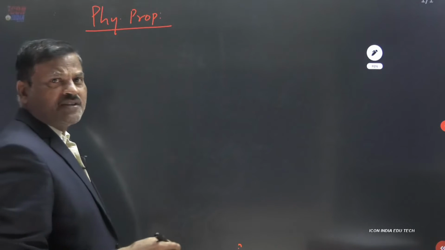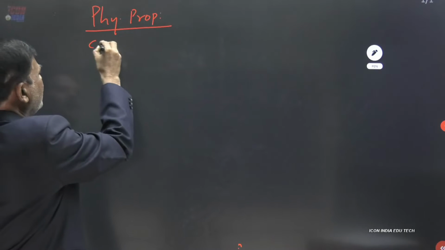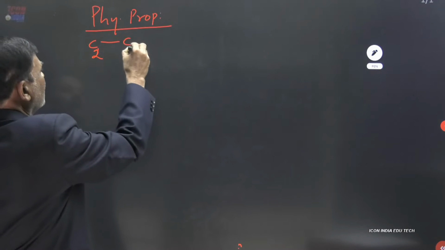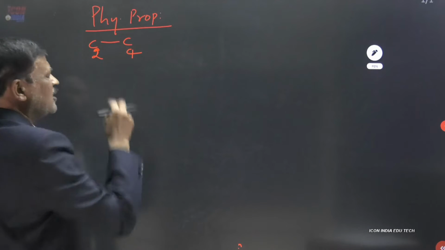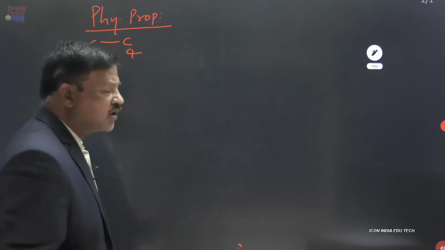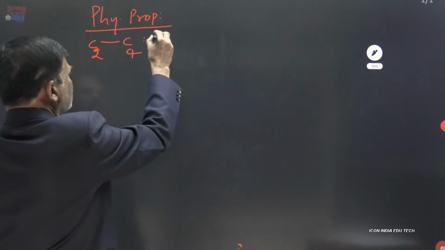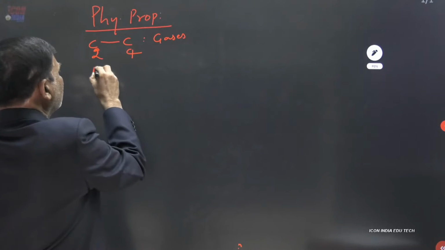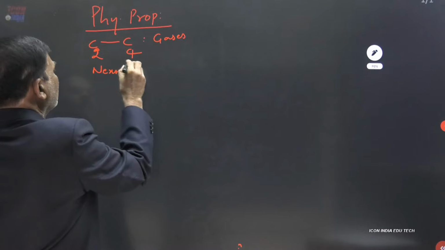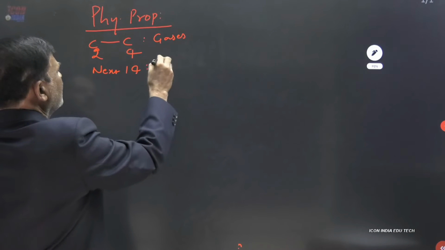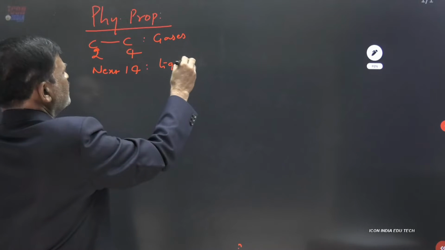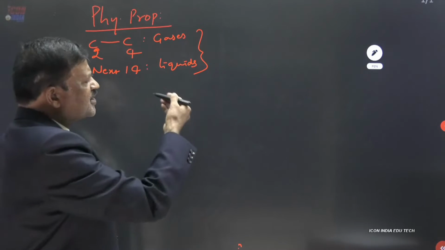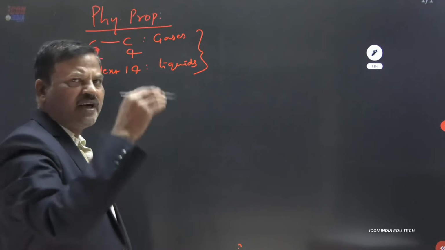Regarding physical properties, the first few alkenes, C2 to C4, that is, the first three alkenes having 2 carbons, 3 carbons and 4 carbons, are gases. The next 14 are liquids. The next higher members are solids. With increase in the molecular weight, the physical state changes.